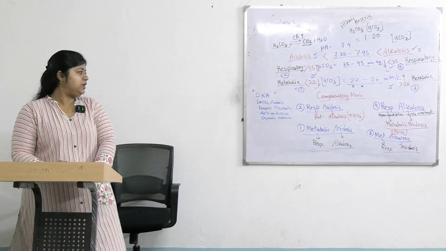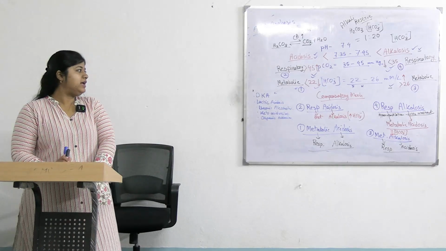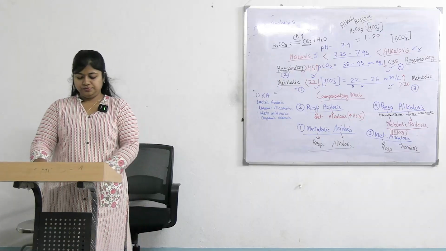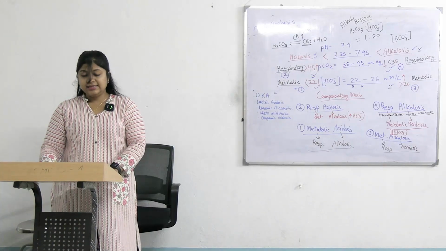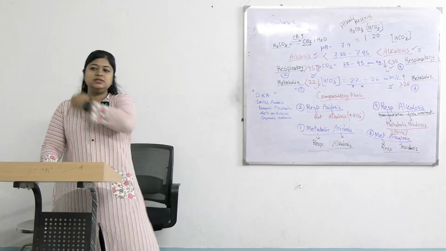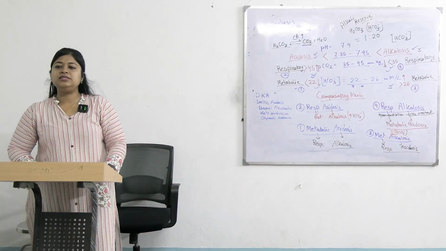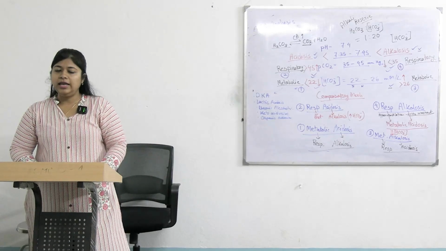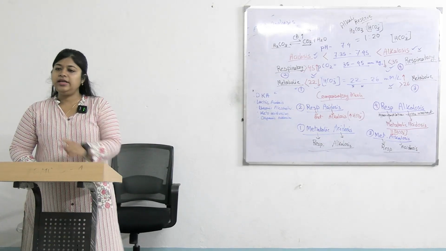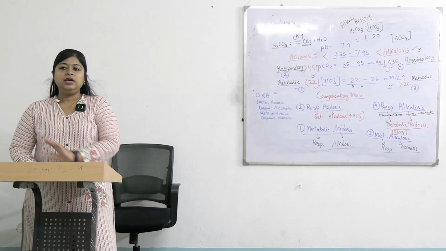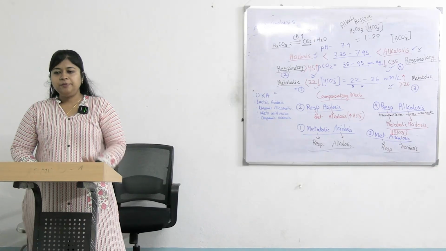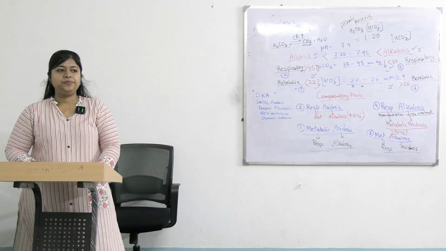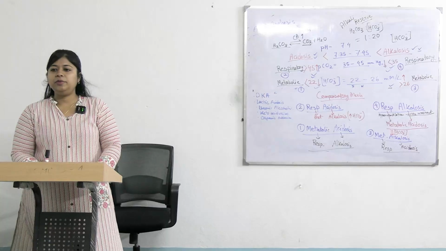Metabolic alkalosis occurs when there is increased concentration of bicarbonate. Here see what the history of the case was: severe vomiting. That means when there is a GI tract abnormality, it may lead to loss of HCl acid. So in case of severe vomiting, severe diarrhea, or GI fistula, or any GI abnormality.